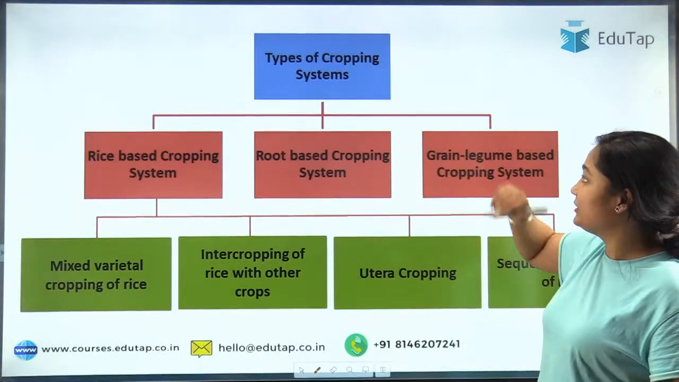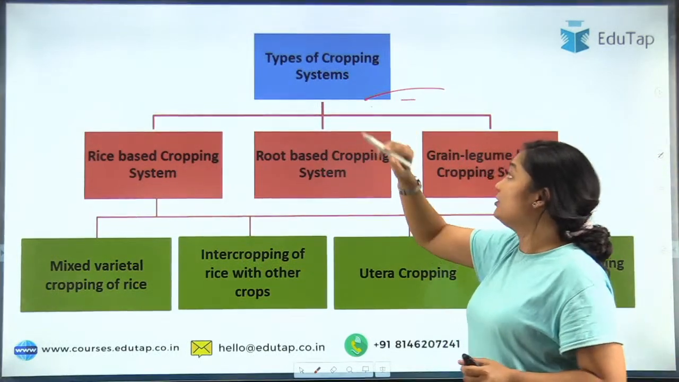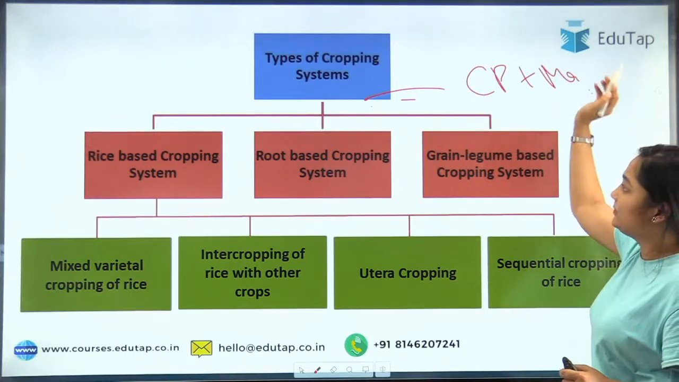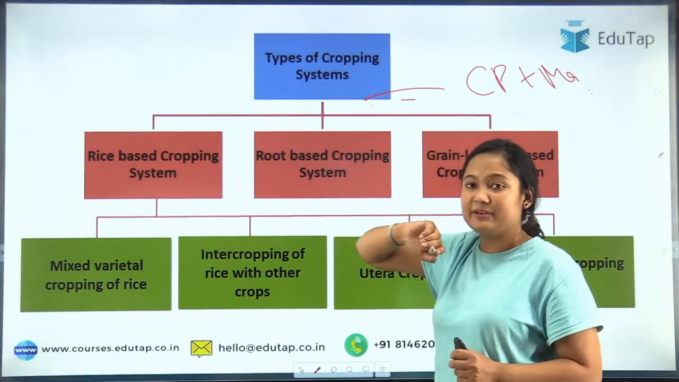Now moving to the next slide. So here we'll talk about the cropping system. I have told you that cropping pattern plus management, if you add, that will become your cropping system. So cropping system can be of different types.